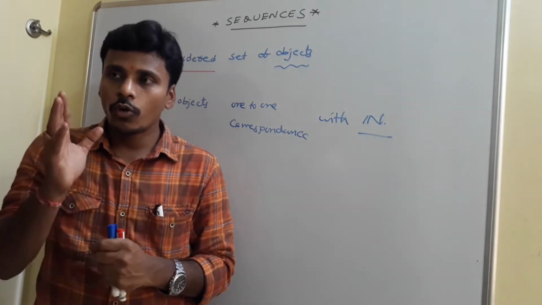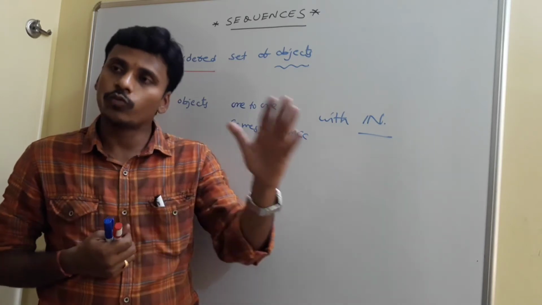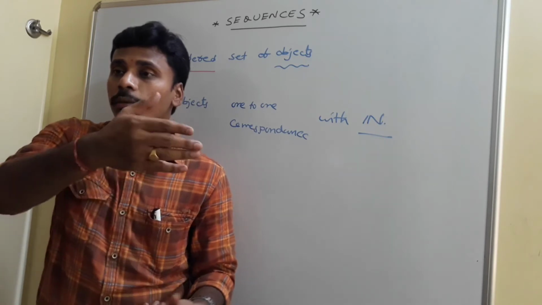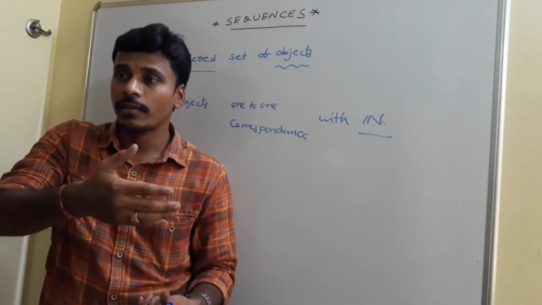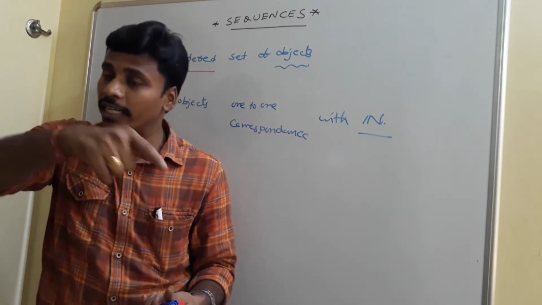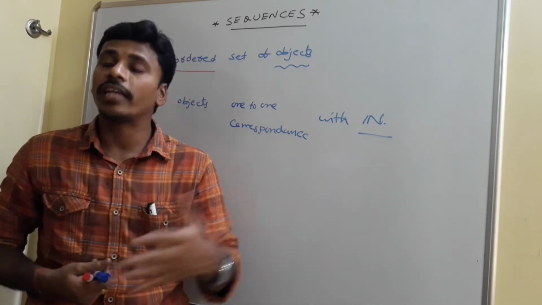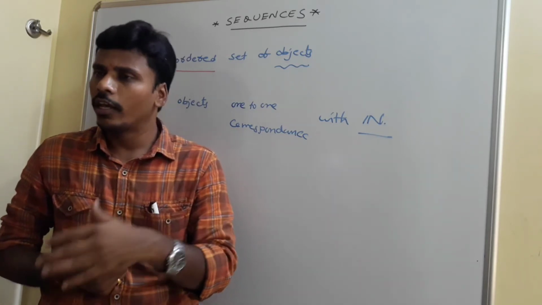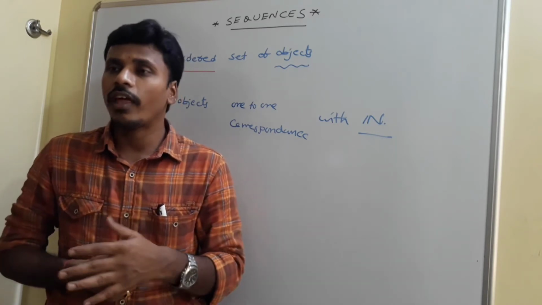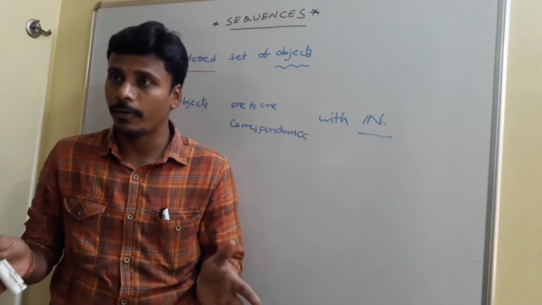For example, the roll numbers of your class. See, roll number 1 is one particular person, roll number 2 is one particular person. So if the persons are in roll number order, then that collection of people is usually called a sequence. If they are not in roll number order, if they stand in an irregular manner, then we don't consider it a sequence, because we don't know who is the first, who is the second, right?